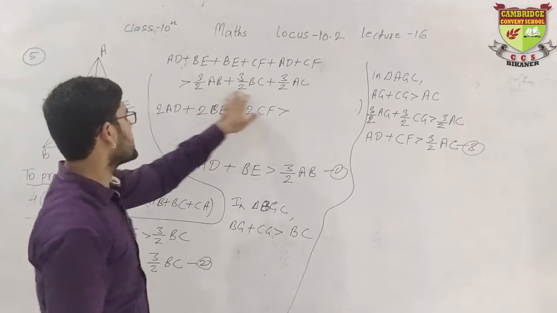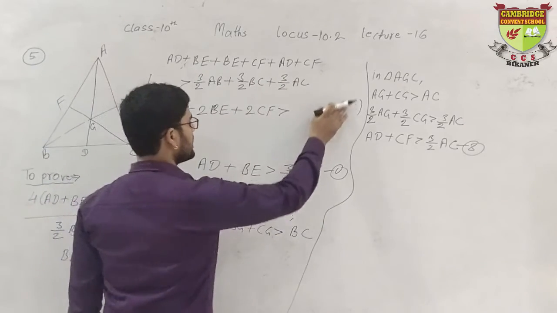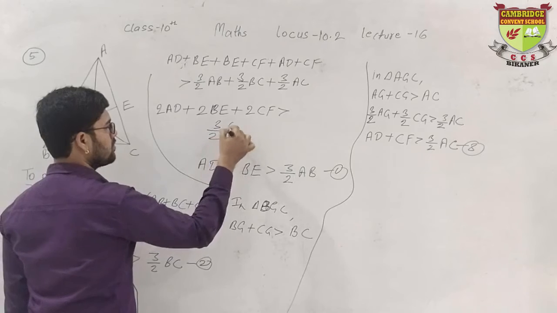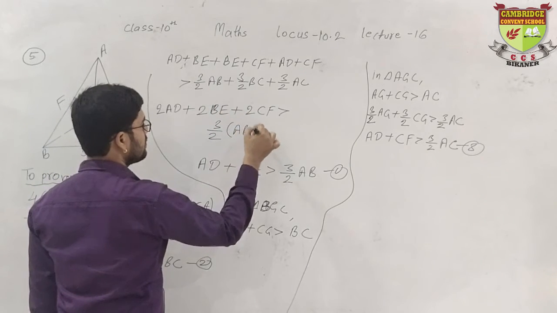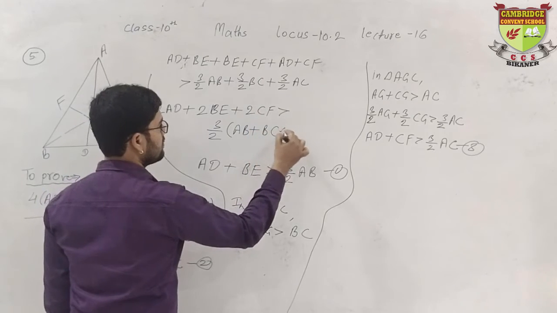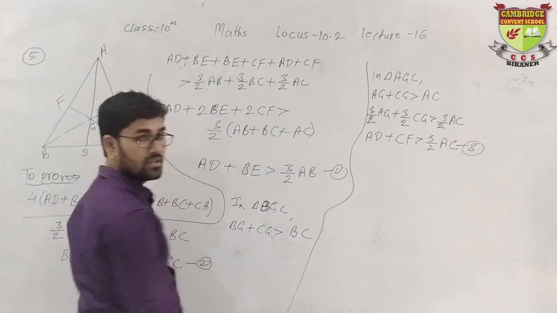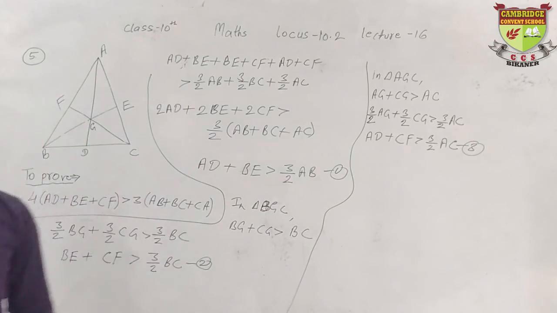Or you can also take 3 upon 2 as common here. So I will take 3 upon 2 as common. I will get 3 upon 2 and in the bracket AB plus BC plus AC, or CA, whatever.